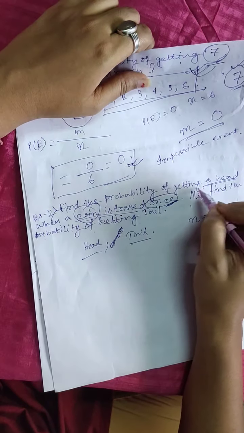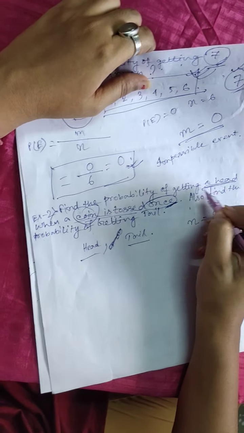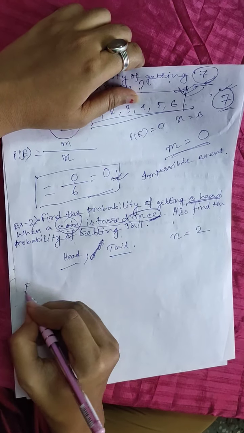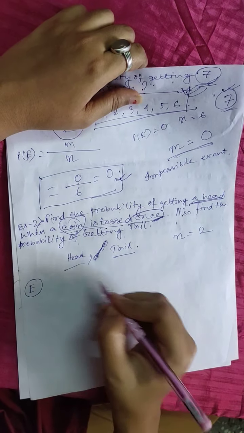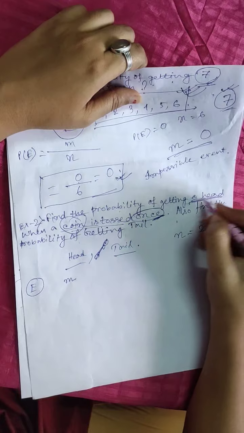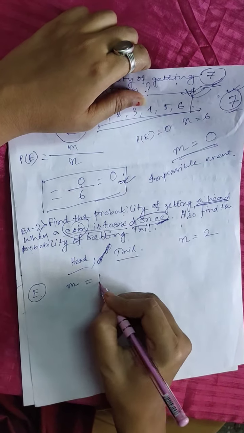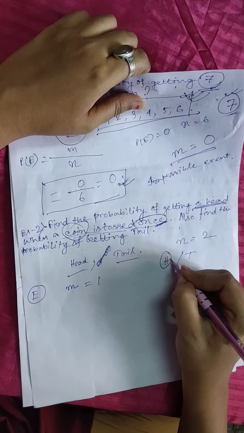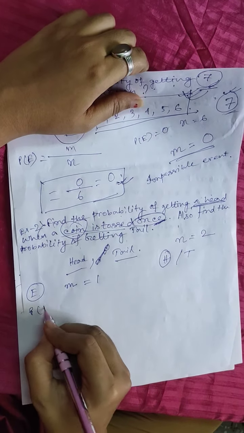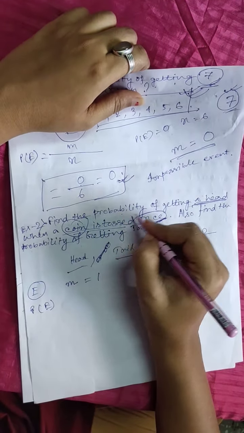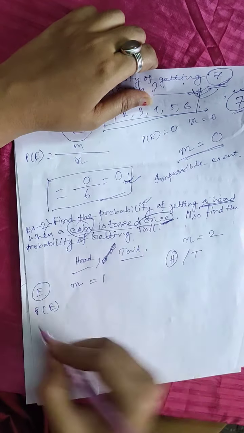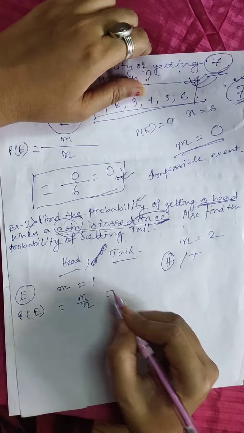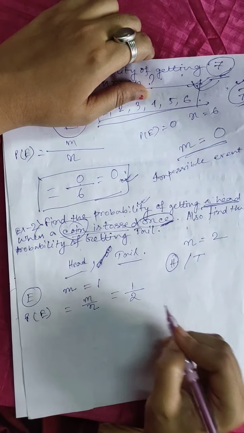Now for the first question, getting a head. If we denote this event as E, then the favorable outcome for E, that is getting a head, will be 1. Either it will be head or it will be tail. So the favorable outcome will be 1. Now by the definition of the theoretical approach, the probability of E will be m by n, and by putting these values you will get half.